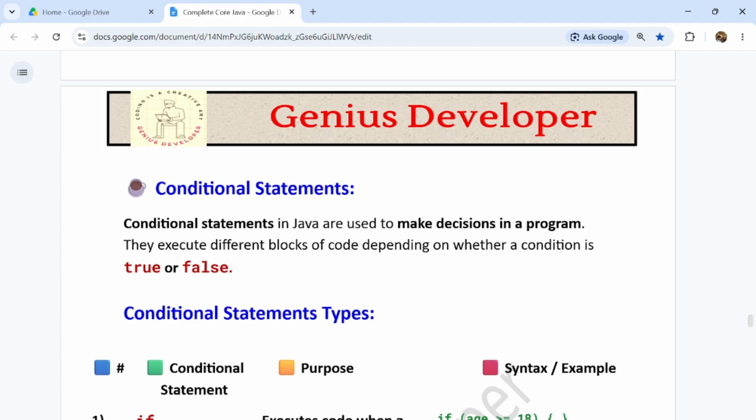Okay, so coming to the next topic, guys. This topic is very important, and we can say this is the most important topic for understanding Java code in a better way and becoming a good developer or good engineer. This is a very important topic. You have to be hands-on with this topic, guys.